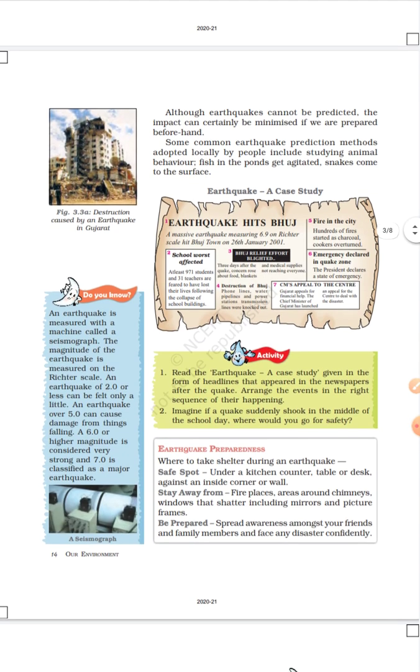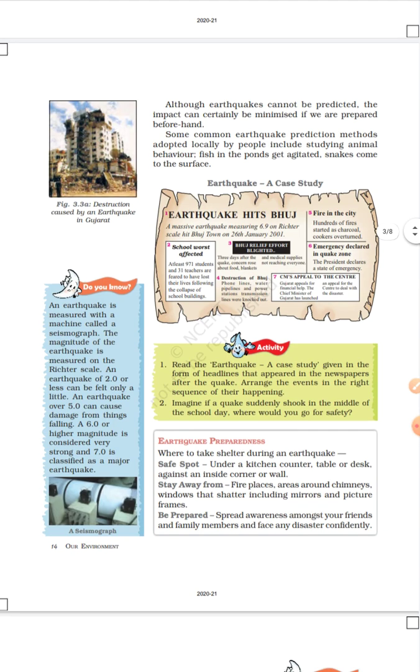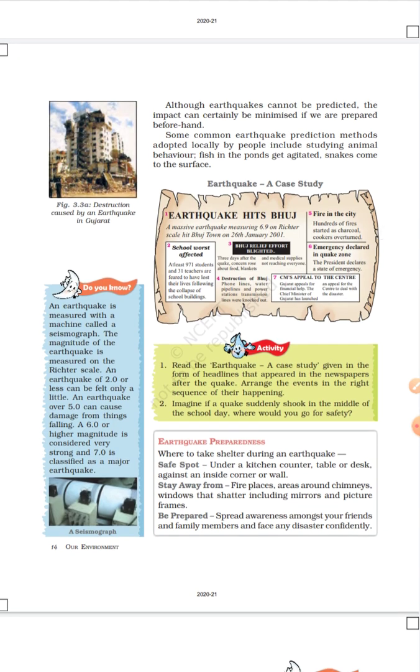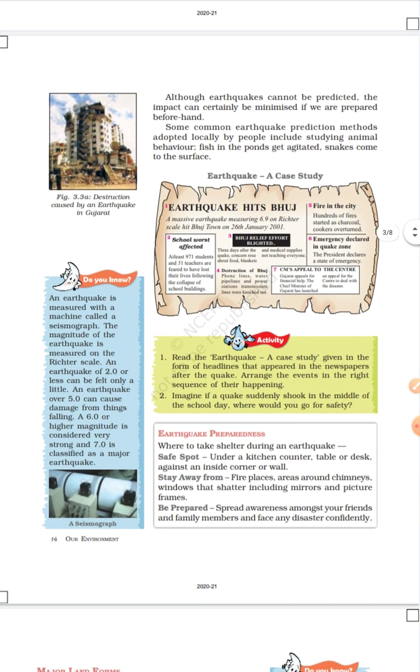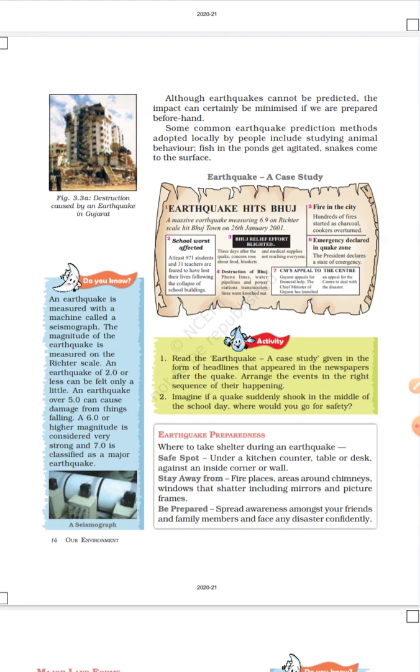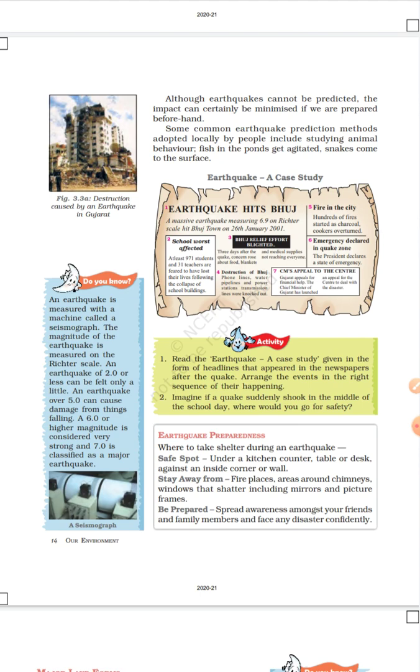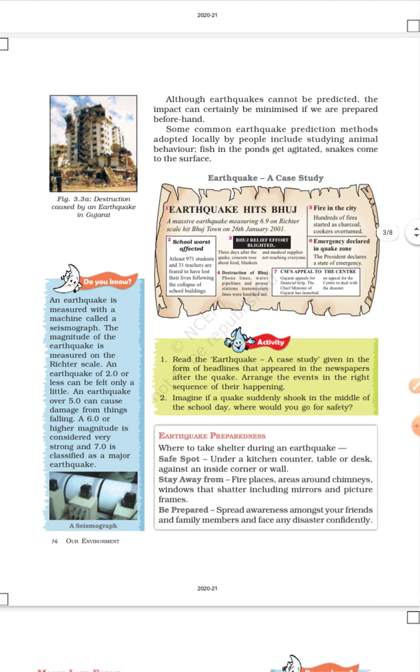Or one can get out of the houses and buildings and stand in an open ground, so that the person cannot be buried under the building. So these are some protective steps we can take during an earthquake, right?